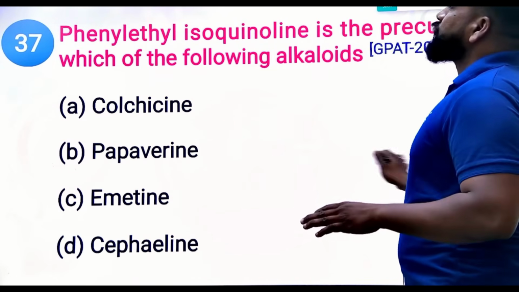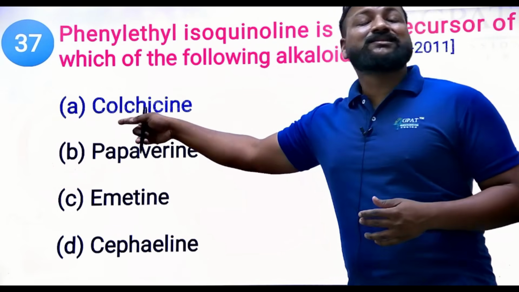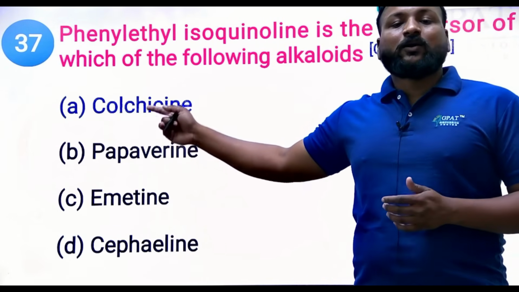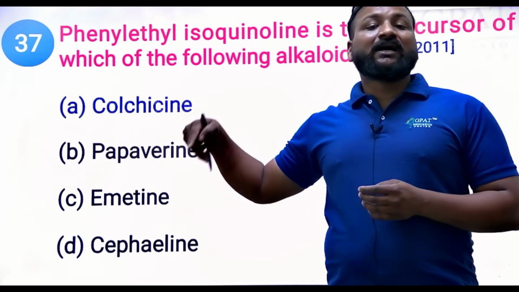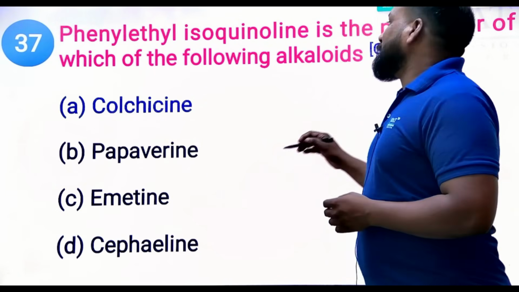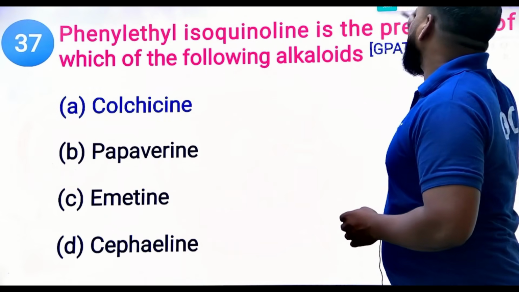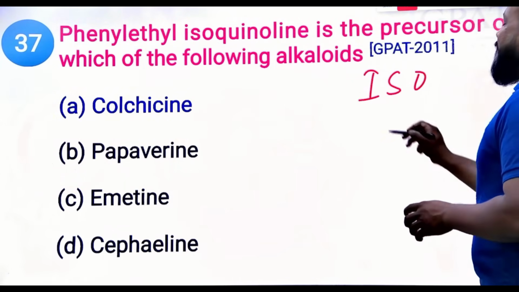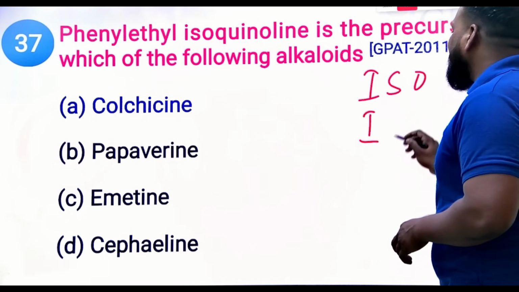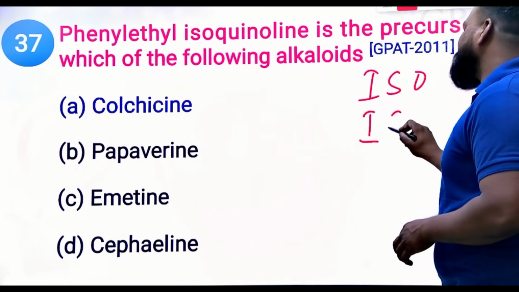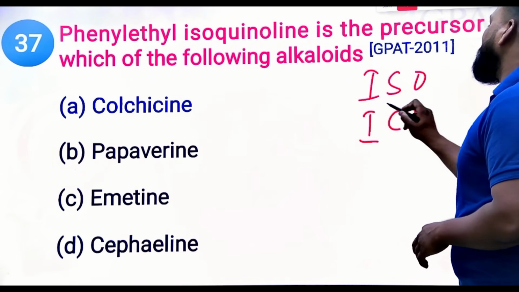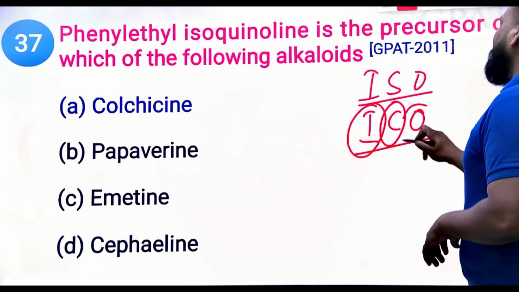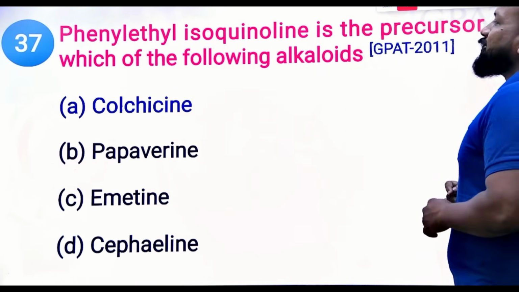Phenylethyl isoquinoline is a precursor of colchicine. Isoquinoline alkaloids: I for Ipecac, C for colchicum, and O for opium. So try to remember Ipecac, colchicum, and opium as isoquinoline alkaloids.